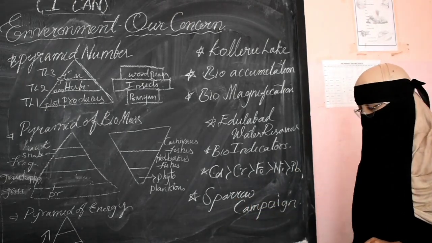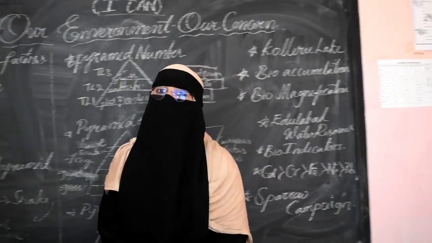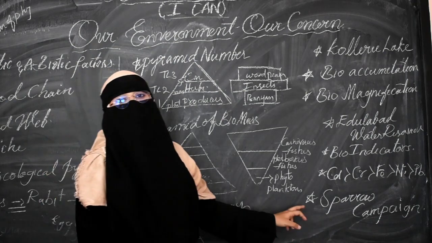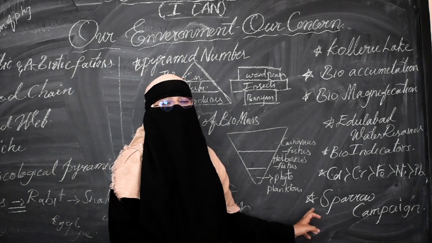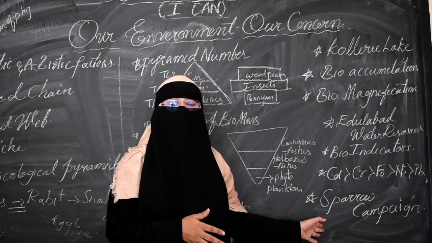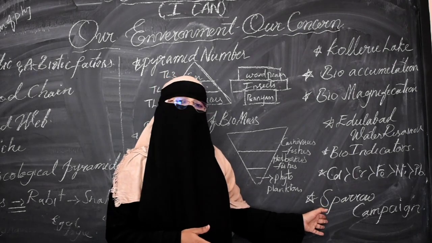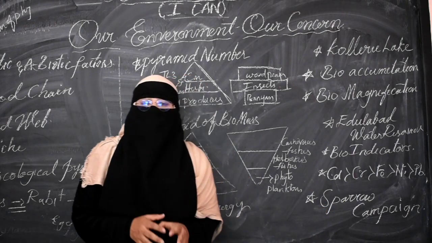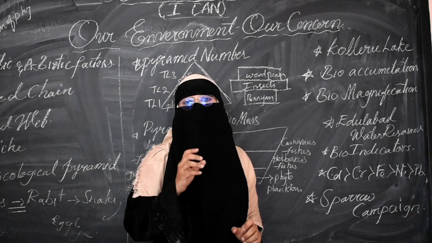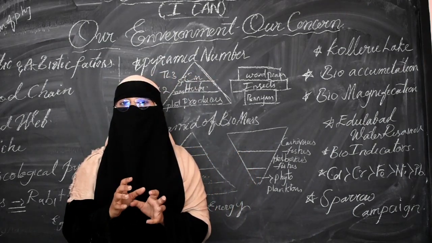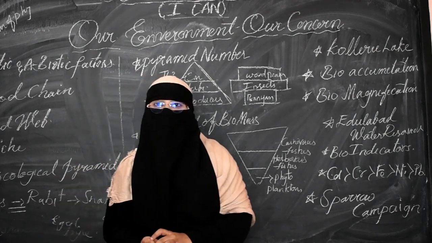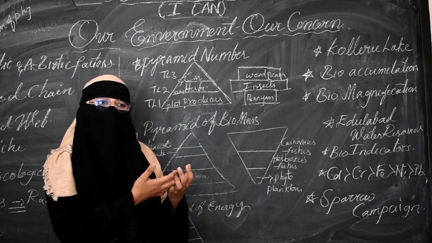Next, the last is the sparrow campaign. The sparrow campaign tells us about the foolish action of the Chinese. They killed all the sparrows and suffered a lot in agriculture. When they killed the sparrows, they came to know that sparrows are not enemies of the farmers but friends. The most frequently asked question from this concept is: what happens if we eradicate one living organism from the environment, either a sparrow, a fungus, a plant species, or any other kind of living organism?